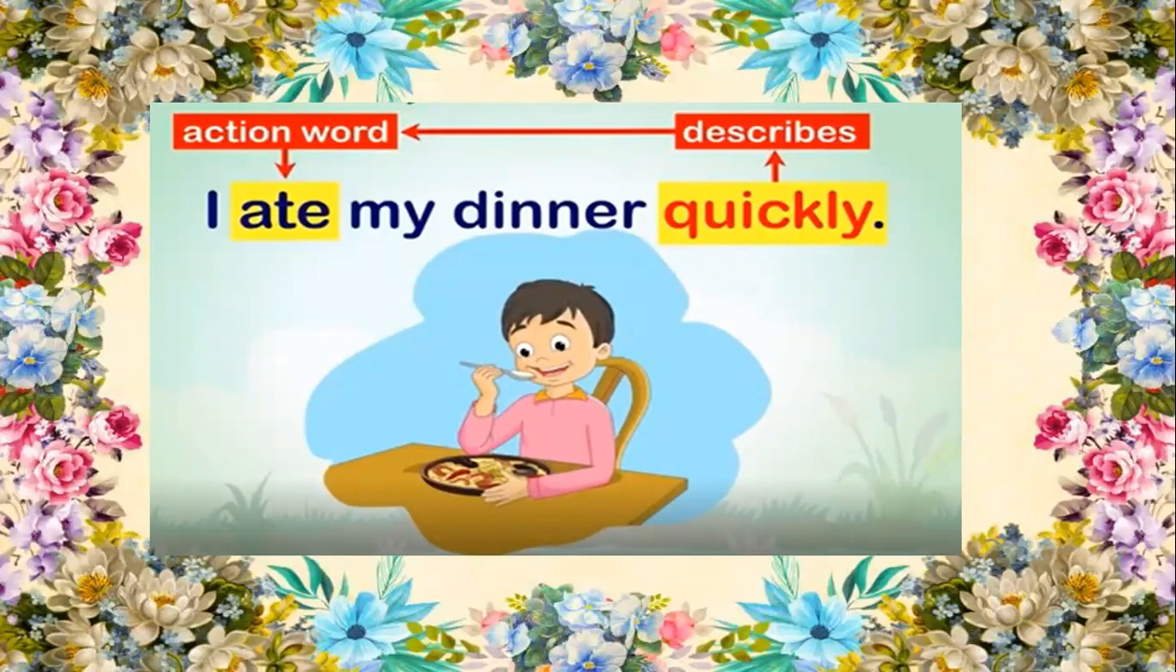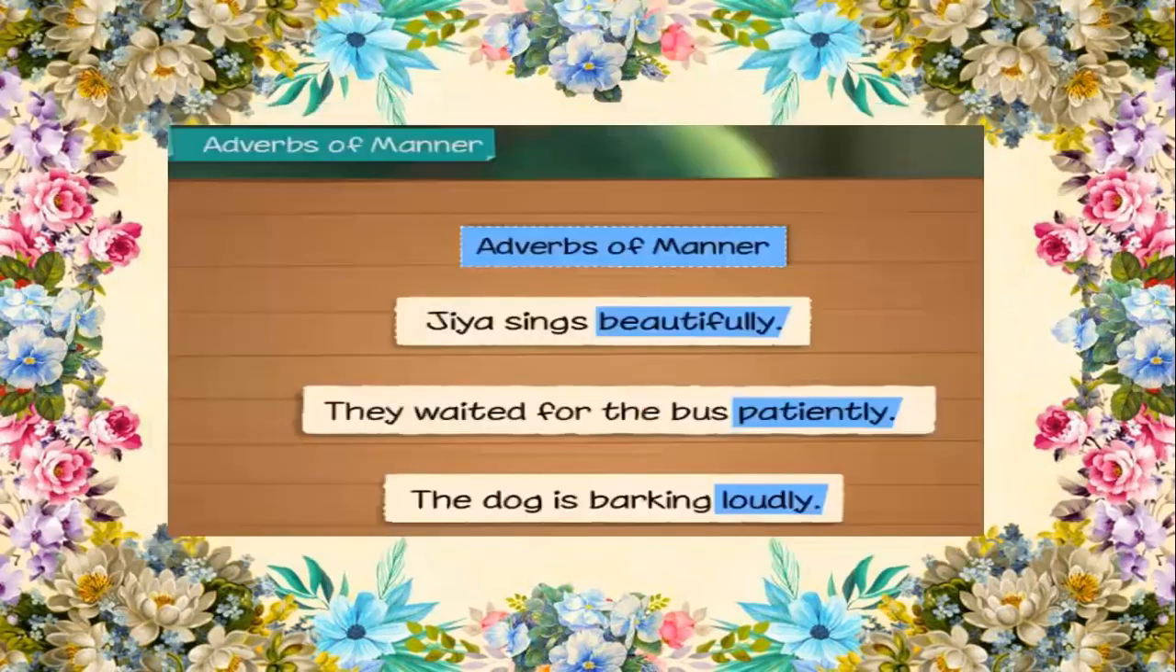So when the word answers the question how, then it is called an adverb of manner. Quickly is the manner in which you are eating the dinner. Quickly describes the action word ate and it answers the question how. So it is an adverb of manner. Let us see some more examples of adverbs of manner.